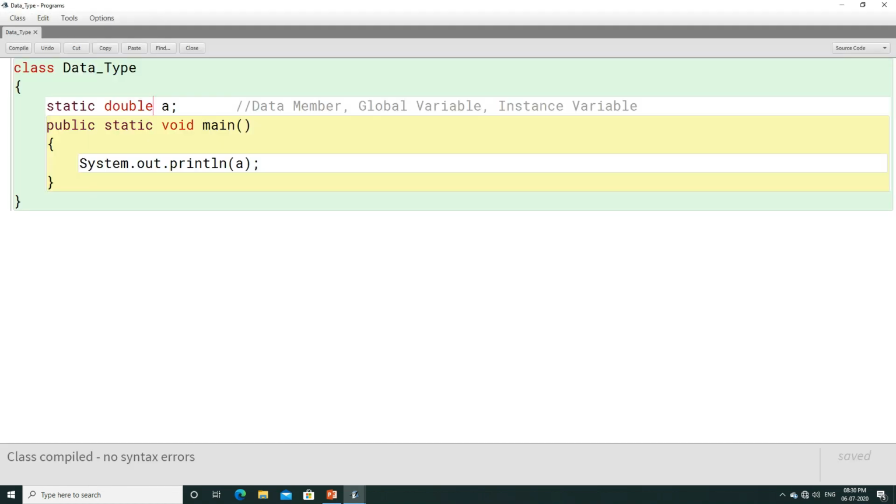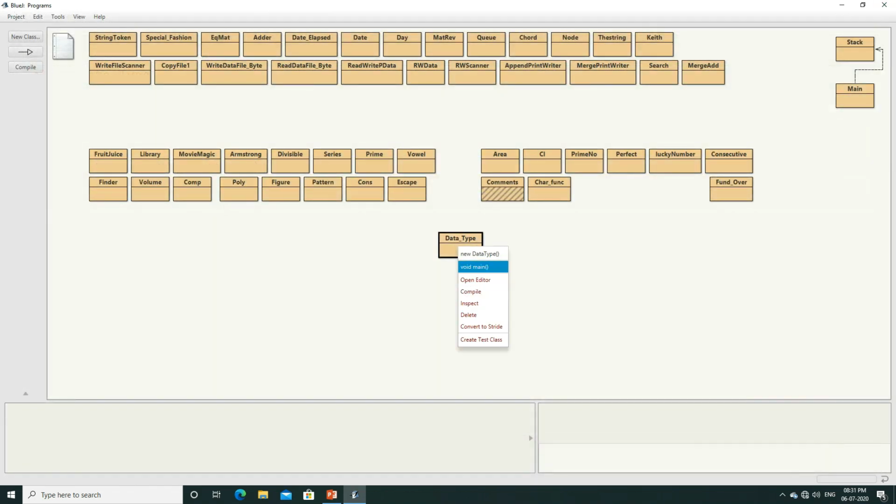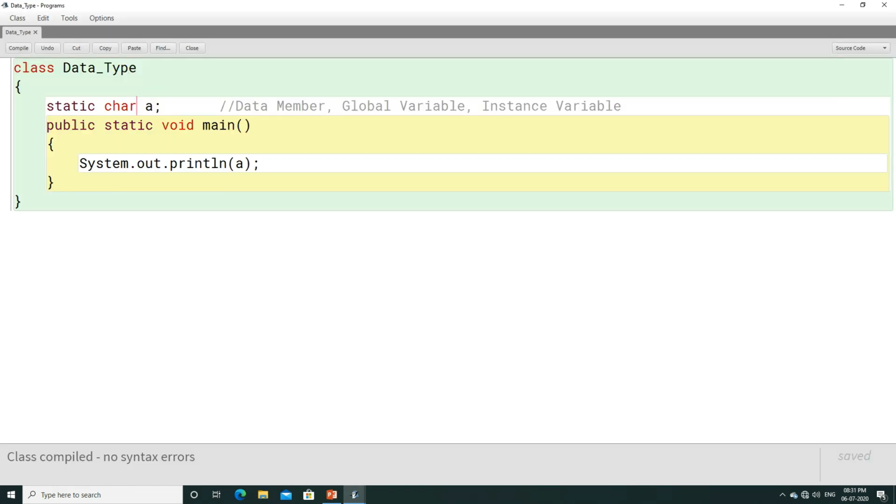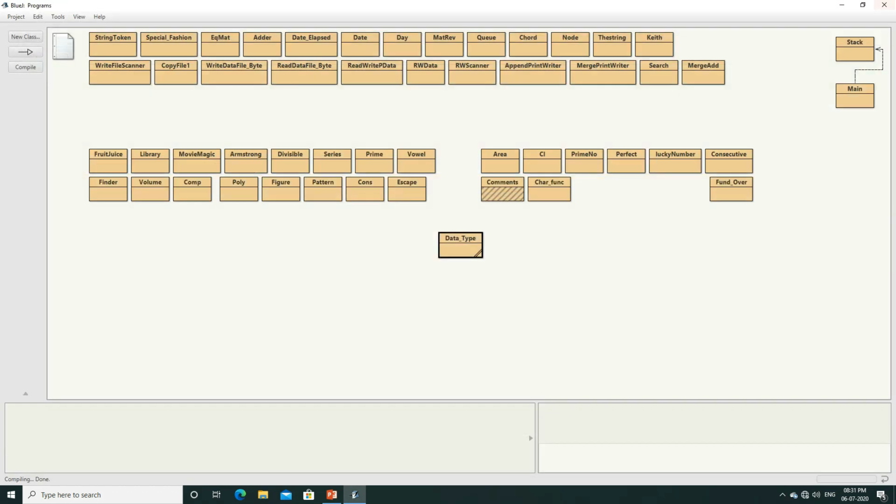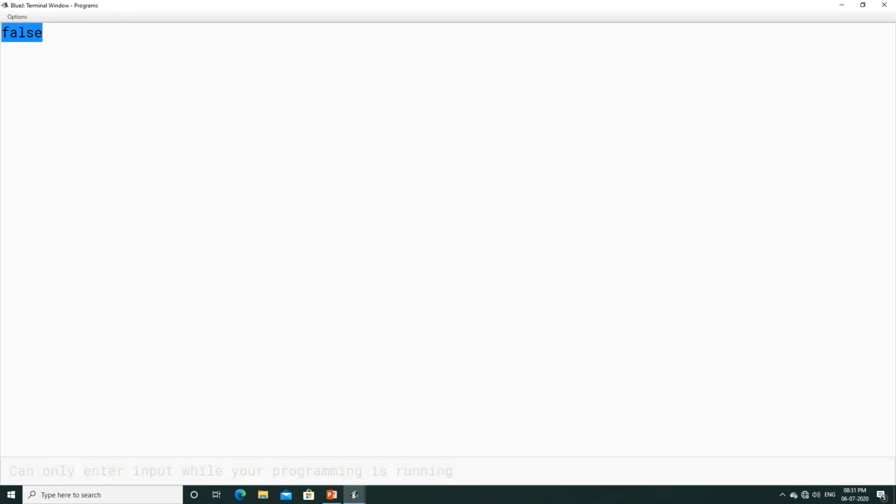Similarly, here we can have char, and the default value of char is null. And when I say null, nothing will get printed. Null is represented with a character which is not visible to you, so nothing will get printed. The terminal window will open here, and you can see nothing is getting printed. That represents that this is a null character. The default value of a char is null. Similarly, the default value of boolean is false. Here when we execute this program, it is printing false.